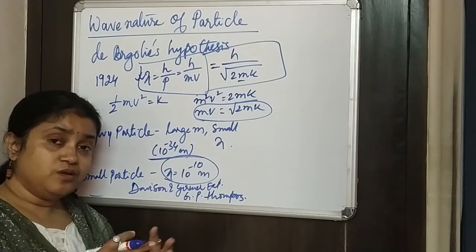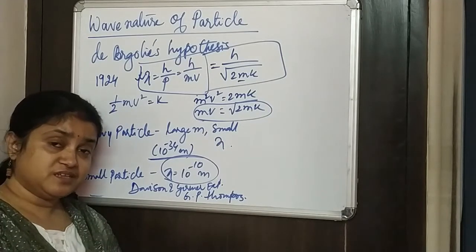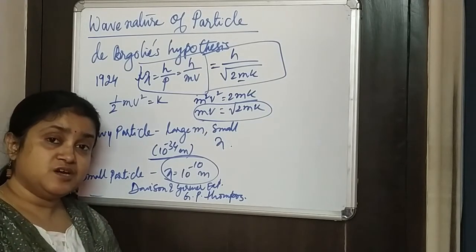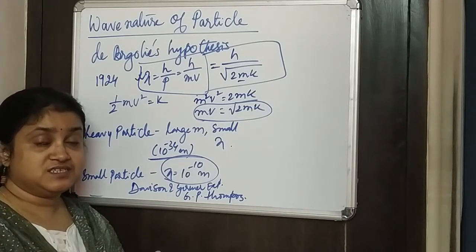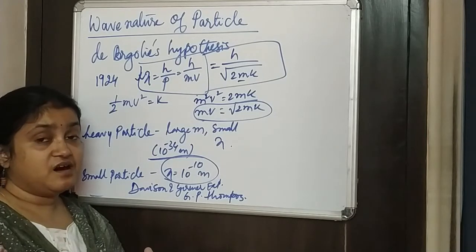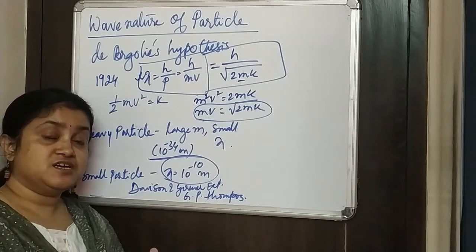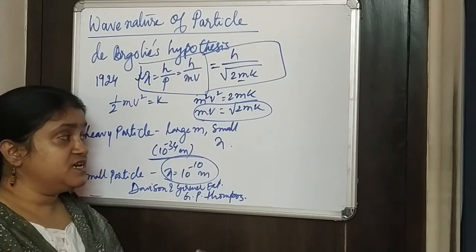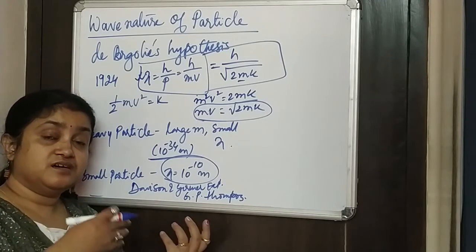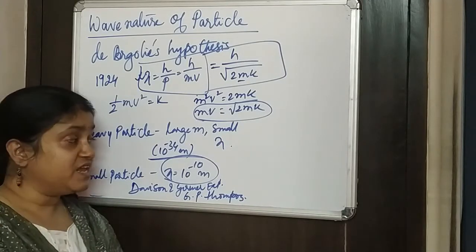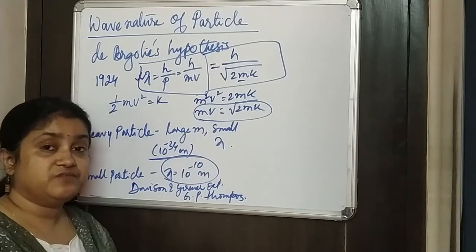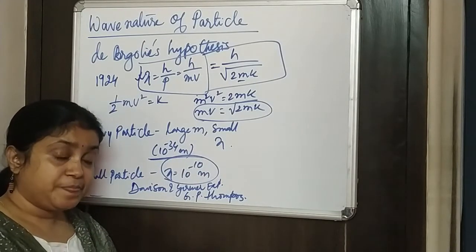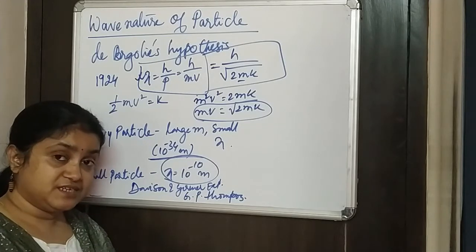So these are the ones which make up matter, whereas waves are a form of energy, a form of radiation. So here we see that material particles have a wave-like nature. They have a wavelength, and they have a wave-like nature, while they also have a particle-like nature.